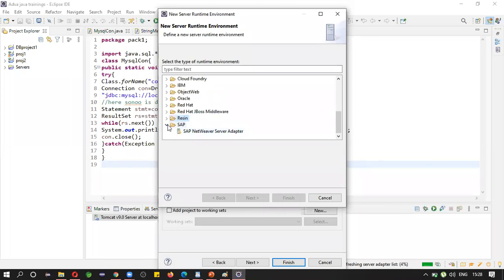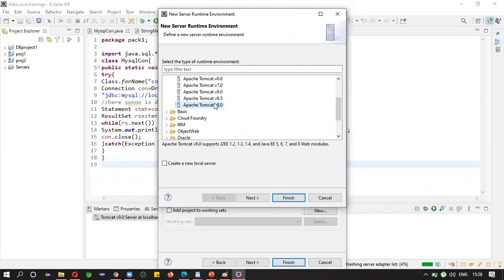These are all runtimes. Select the type of runtime environment. Currently, we have Apache Tomcat 9, so we are going to work with Apache Tomcat 9 and select this.